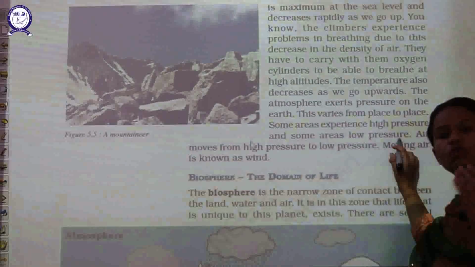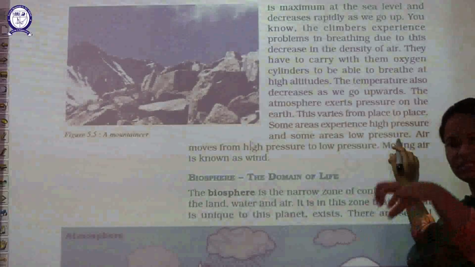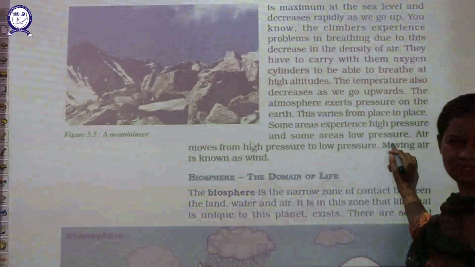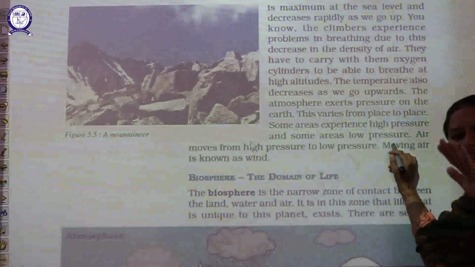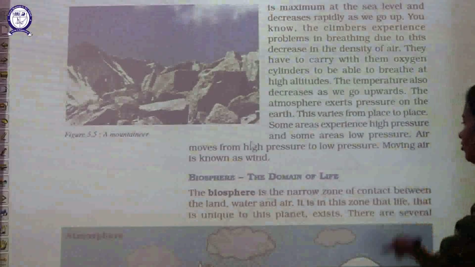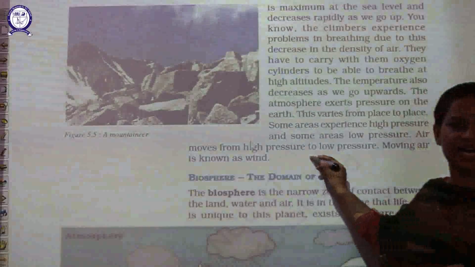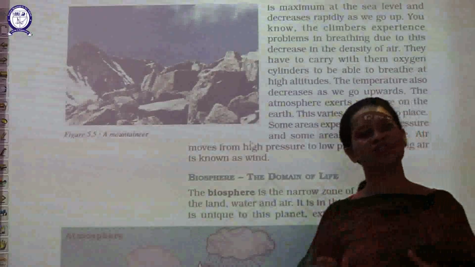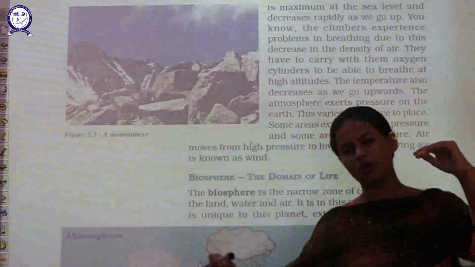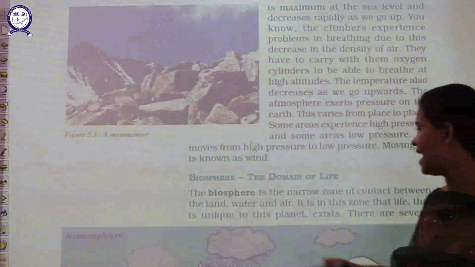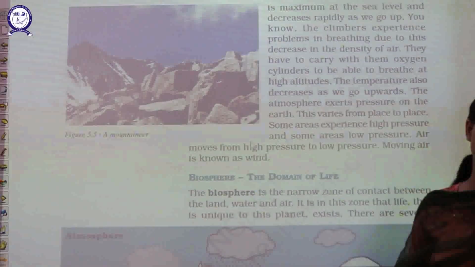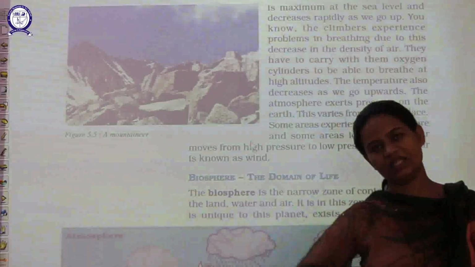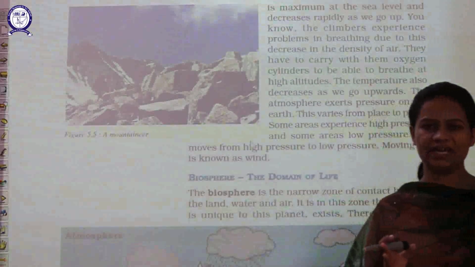I already told you why high pressure will be there or where low pressure will be there; that depends on the location of the place, either we are moving upside or we are at the lower level. Air moves from high pressure area to low pressure area, and this movement of air is called wind. I hope you understand, students, what wind is: the movement of air from high pressure area to low pressure area is called wind.